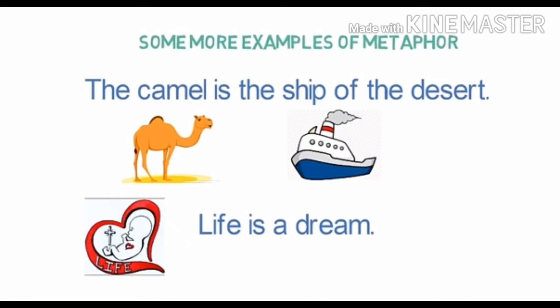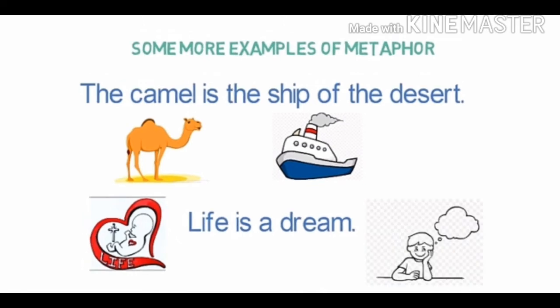Life is a dream. Here comparison between life and dream is made by saying that they both are equal without using any comparison word. So these are the examples of metaphor. We are doing comparison while not using any comparative word, that is called metaphor, while in simile we are using the words like as, like and so.